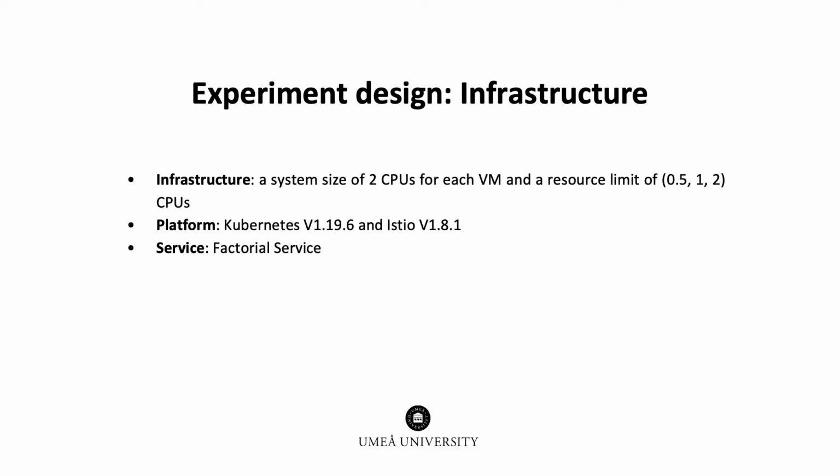server complexity. For the infrastructure of our experiments, we set up 3 virtual machines which have 2 cores of CPU and 4 GB of RAM. We set up the cluster with Kubernetes and Istio. For different system sizes, we use the resource limit feature in Kubernetes to use half, 1, and 2 CPUs. We use a factorial service. While a factorial service is certainly not a common workload, we chose it since it allows us to experiment with resource demand per request as required to compare our approach in a variety of scenarios.